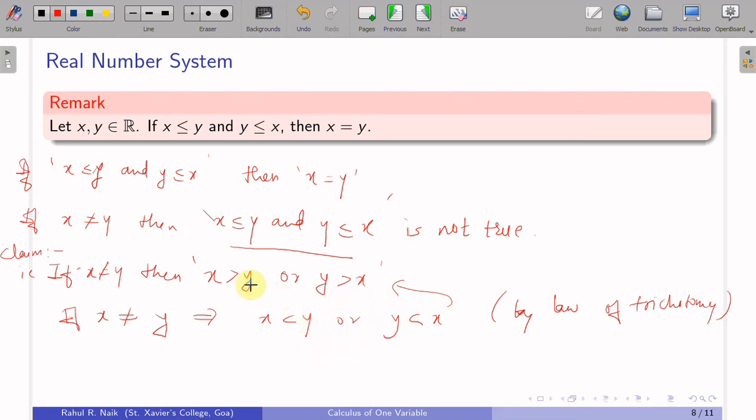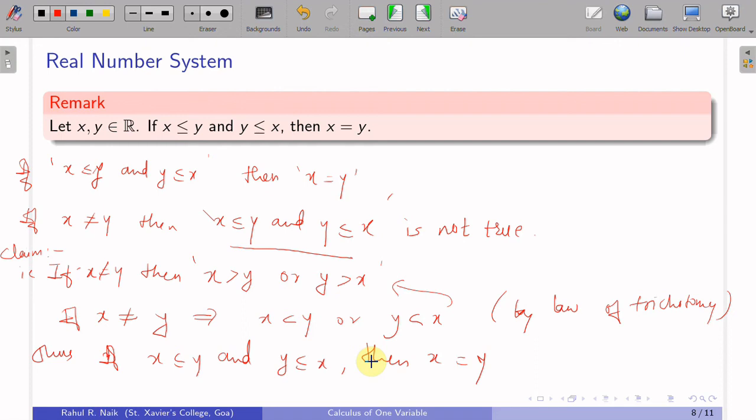See, the negation is a vice versa process. The negation of this will be the same as what we have mentioned over here, and the negation of this will be the same as what we have mentioned over here. So thus I can say that if x is less than or equal to y and y is less than or equal to x, then x is not equal to y is not true, which means x is equal to y. So we get to the conclusion through the contrapositive, and this is how the contrapositive is used.